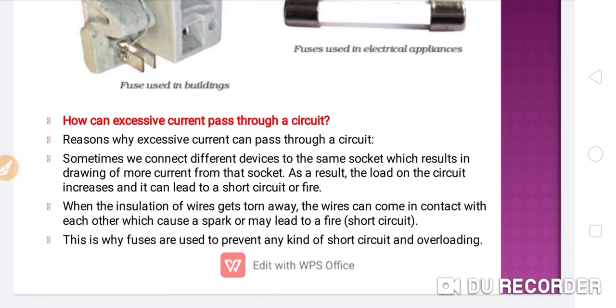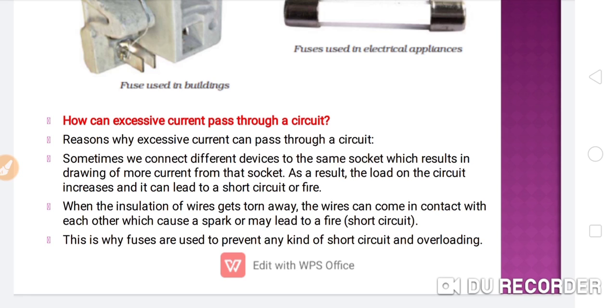How can excessive current pass through a circuit? Reasons why excessive current can pass through a circuit: sometimes we connect different devices to the same socket, which results in drawing more current from the socket. As a result, the load on the circuit increases and it can lead to a short circuit or a fire.